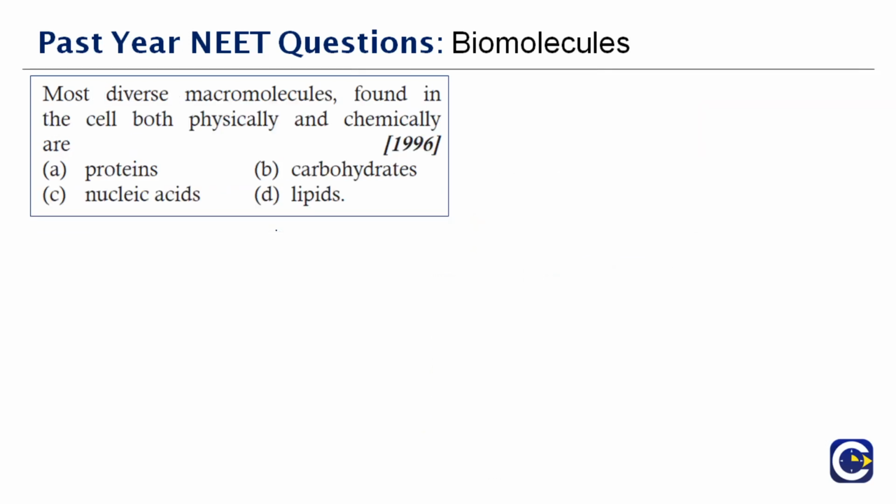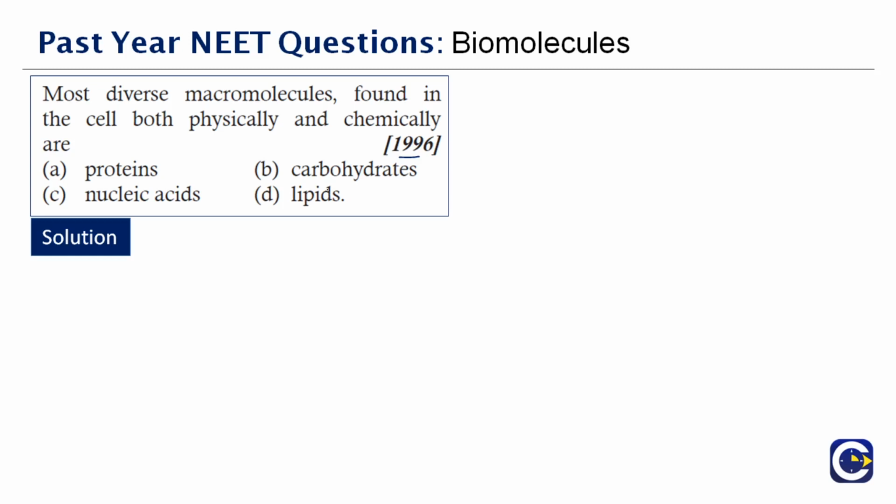Now next question here. This question was asked in the year 1996. Most diverse macromolecules found in the cell, both physically and chemically. What is it? Most diverse macromolecule. So it should be one of the 4 options, because all the 4 options are macromolecules. Okay, so already I explained in the earlier question what is carbohydrates.